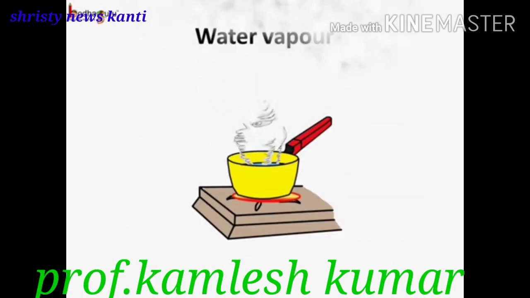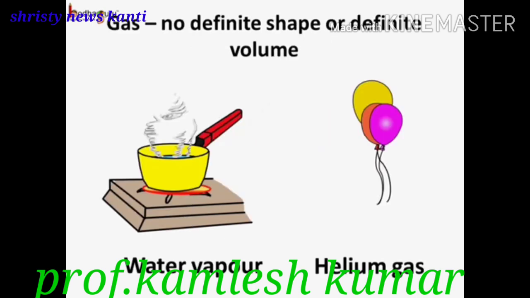Now coming to the water vapor. Water vapor, we know, does not have definite shape or definite volume. It fills in whatever space is available to it. So we can say water vapor and the helium gas, which is used to fill in the balloons that fly in the air, are gas.